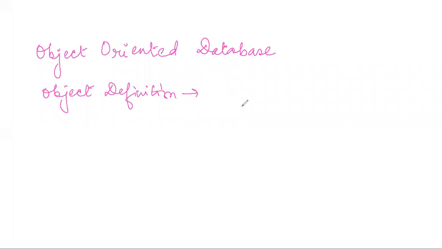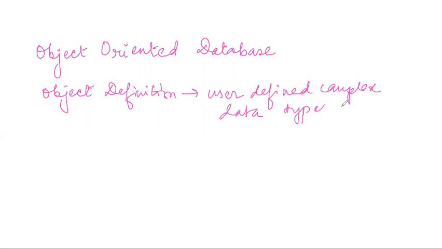So, user defined complex data types. Why is it saying user defined? Because we did not have control over the level of complexity the data were handling.